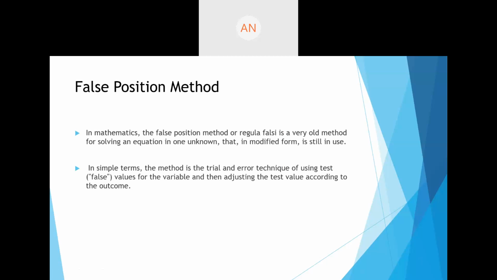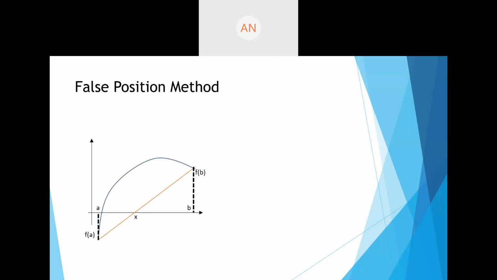What we do basically here is a trial and error method. We are trying it with a lot of false values for the variable and then adjust the true values according to the outcome. So therefore it is called regula falsi or false position method. It is also called the guess and check method because we are making a lot of guesses here.